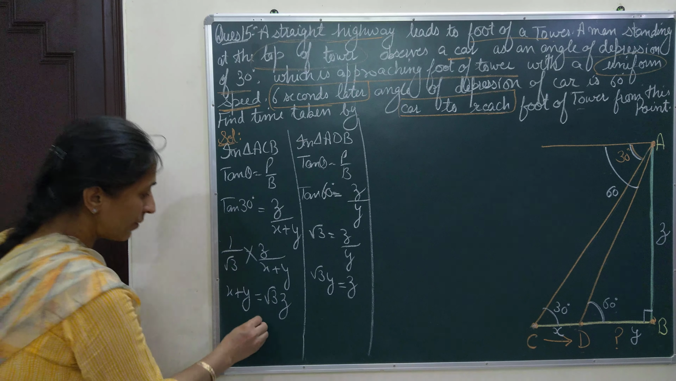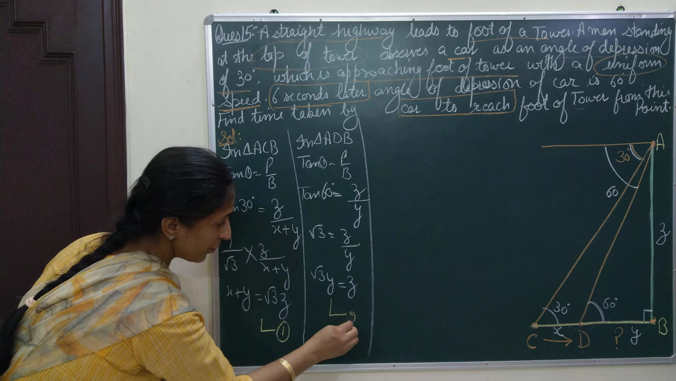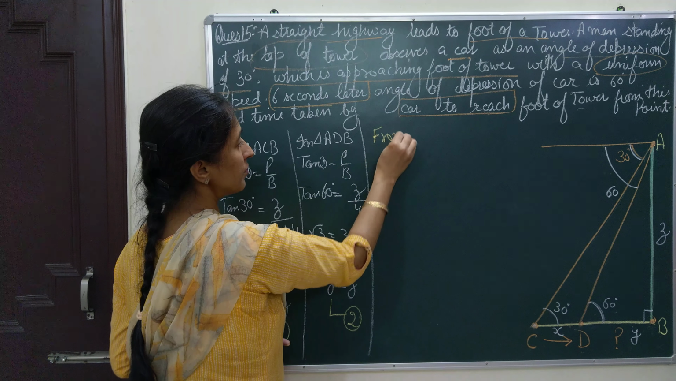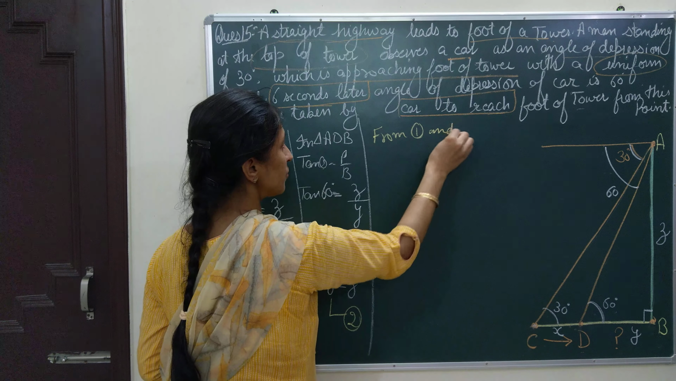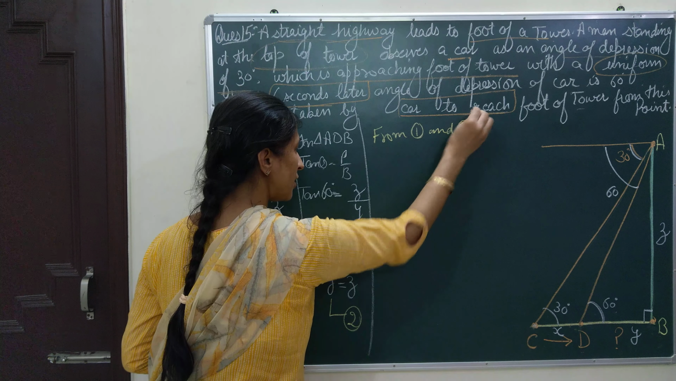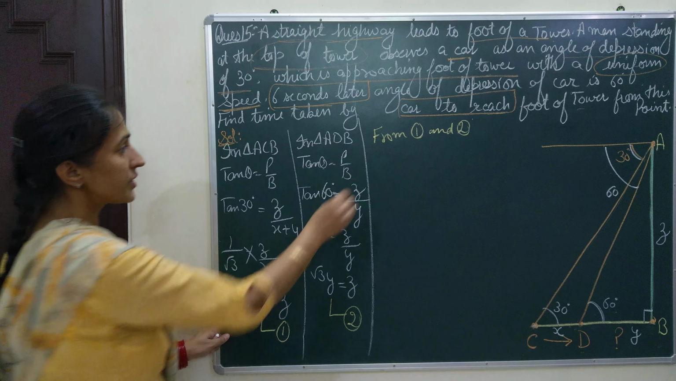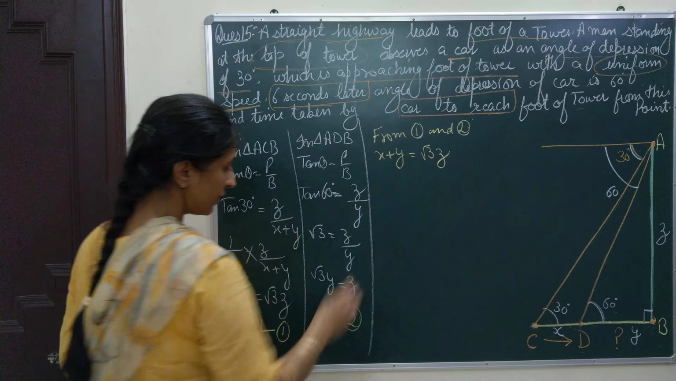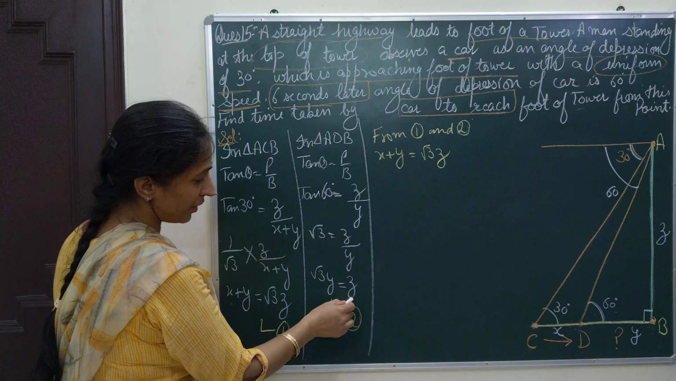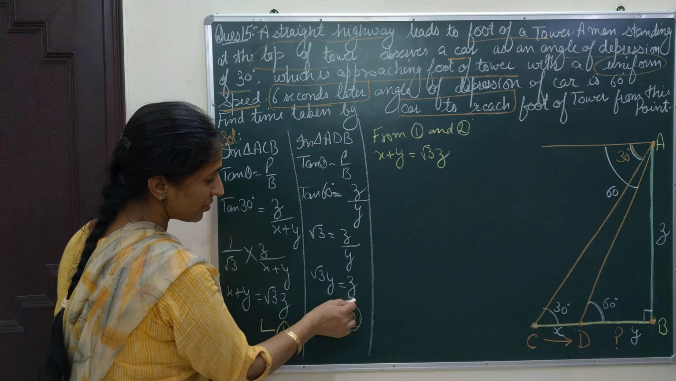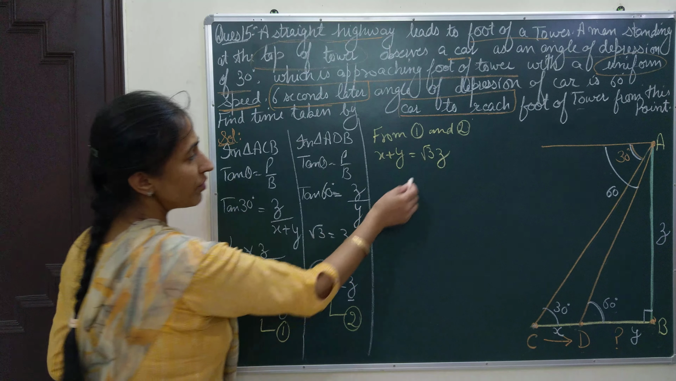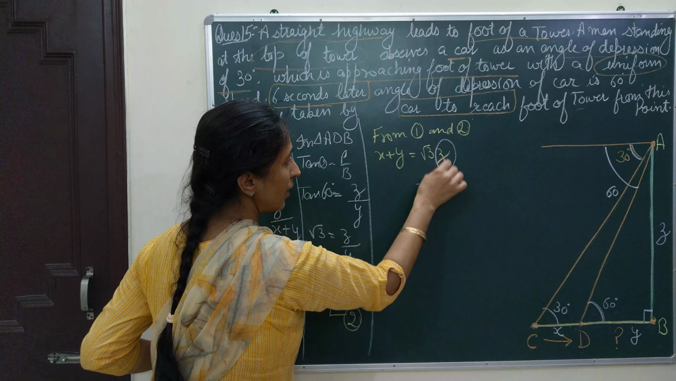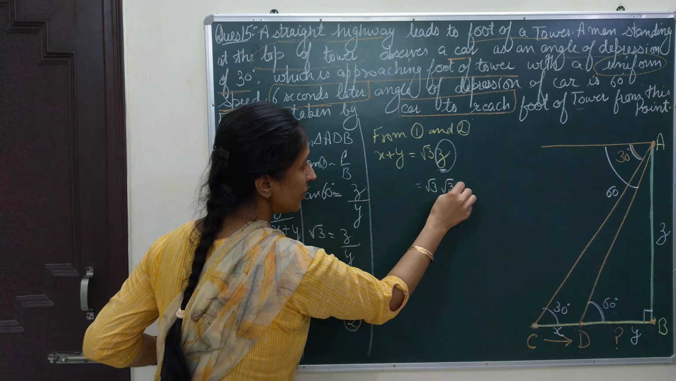Now I am going to combine both results. This is result 1, this is result 2. Now from results 1 and 2, I am going to combine them. From 1, x plus y is root 3 z. And I know the value of z: from the second I have got that the value of z is root 3 y. So I will replace this z by root 3 y. I will be writing root 3 y.